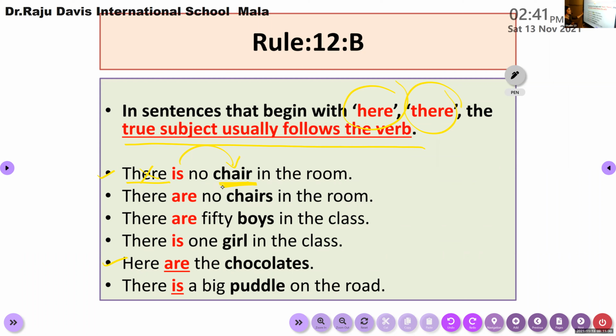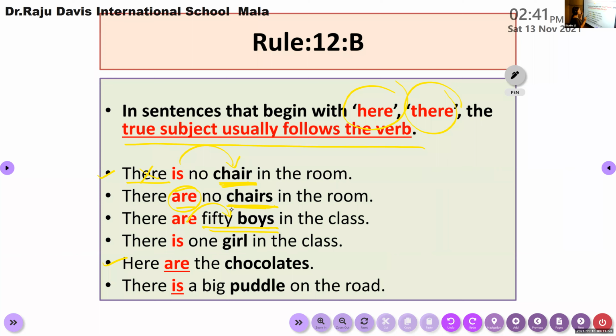Look at the second sentence. There are no chairs. Chairs, plural form. So I have used are here. The actual subject is used after the verb in the sentence. There are 50 boys in the class. The actual subject of the sentence is 50 boys, which is plural in form and used after the verb.